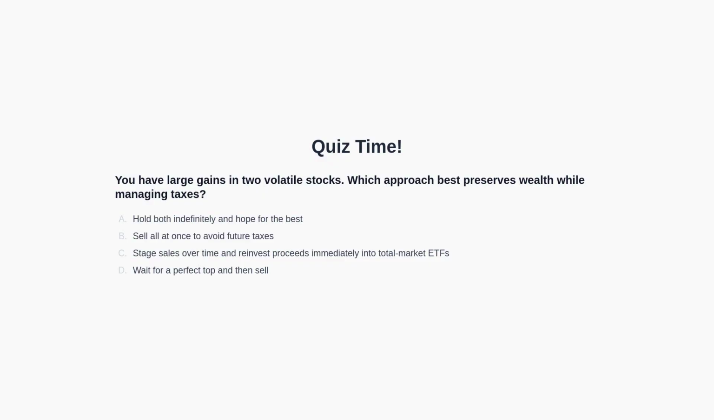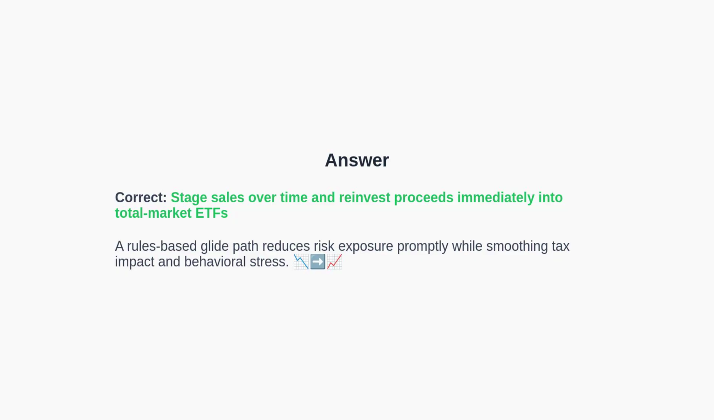You may pause the video now to think about the answer. We will discuss the answer in the next section of the video. The correct answer is to stage sales over time and reinvest proceeds immediately into total market ETFs. This balances prompt risk reduction with practical tax and behavioral considerations.